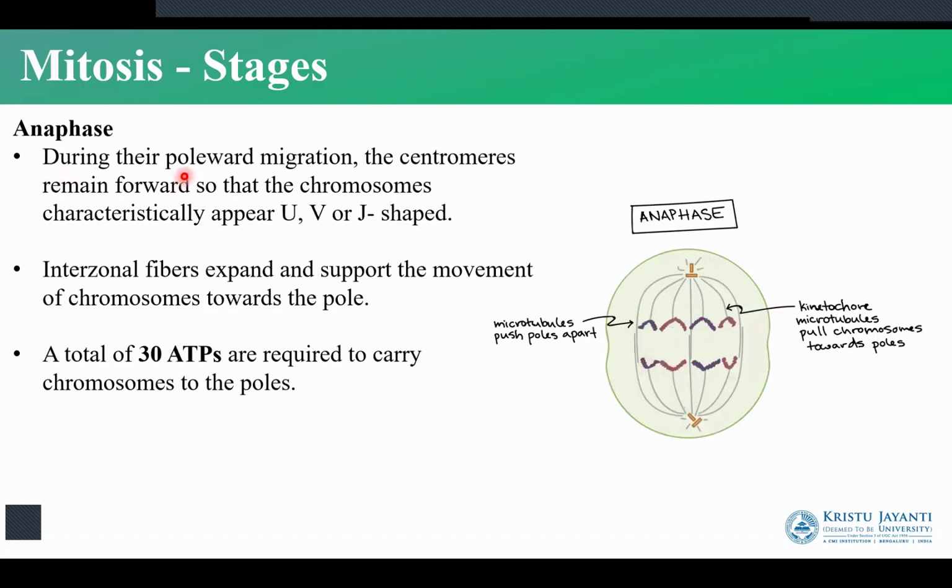In the anaphase, we have the poleward migration where the chromosomes are going to be moving towards the poles. As you can observe in this image, we have the centrioles which are attached to the centromeres through the microtubules. So the microtubules are going to move the chromatids to the poles. We have around 30 ATPs required to carry the chromosome to the poles.